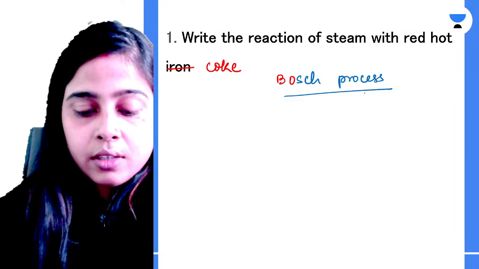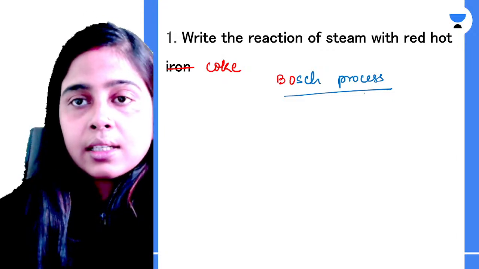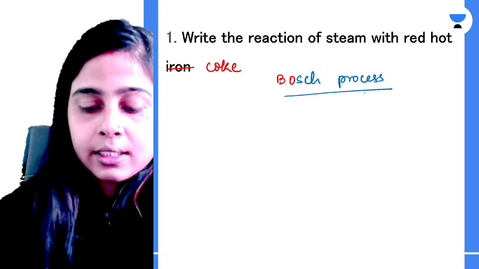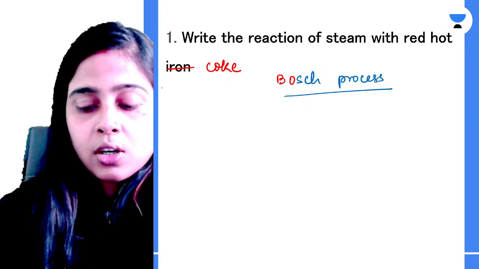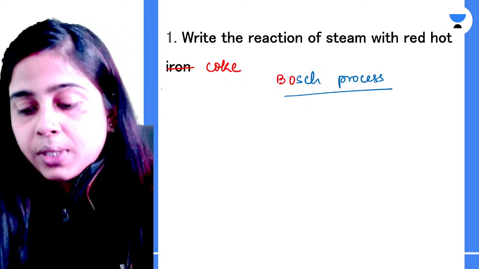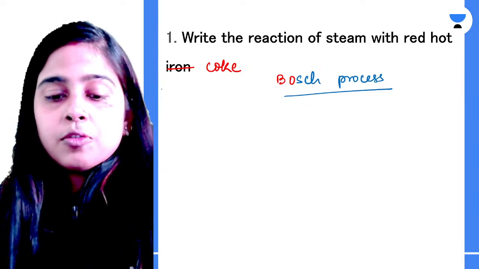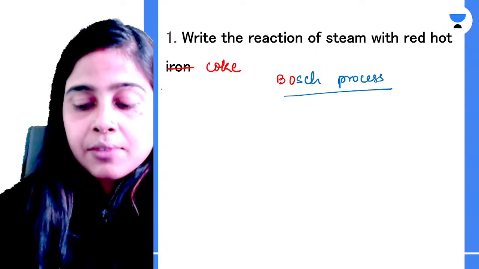Hello Pragya, welcome to the session. I hope it is Pragya only. Yeah, that is the correct answer for steam reaction with red hot iron, that your iron will react with steam to produce your ferric oxide and hydrogen gas. Very good Pragya. Yes. That is a reversible reaction. So it will be Fe3O4.